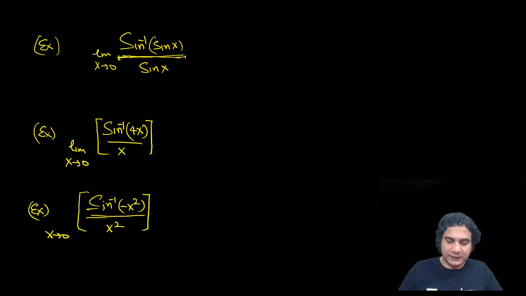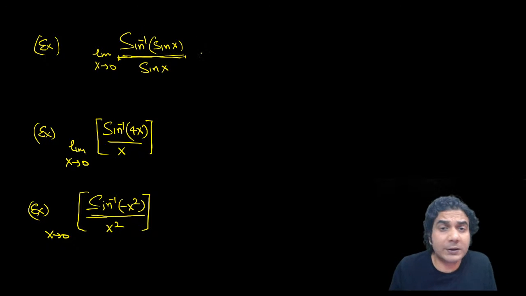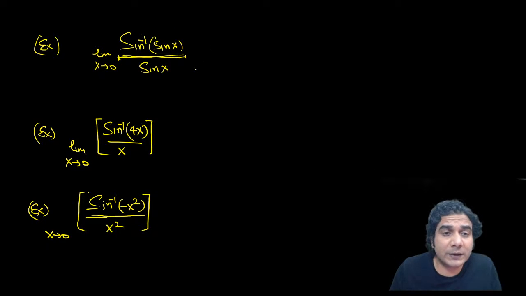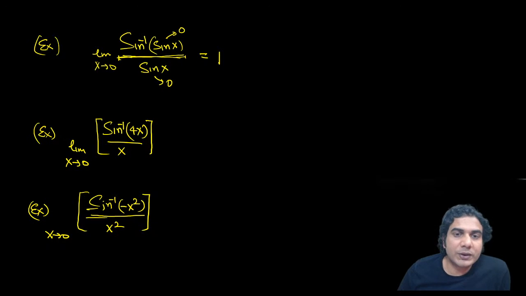All right, so let's discuss it. So first of all, sine inverse of sin x upon sin x, it is going to be 1. There is no greatest integer in here. So sine inverse of x upon x should be 1 if x approaches 0. So you can see sin x is approaching 0, and the argument and denominator are same. So this limit is going to be 1. In this case, you don't need to write 1 plus or 1 minus. Directly you can use this limit is equal to 1. All right, so I hope it is clear.